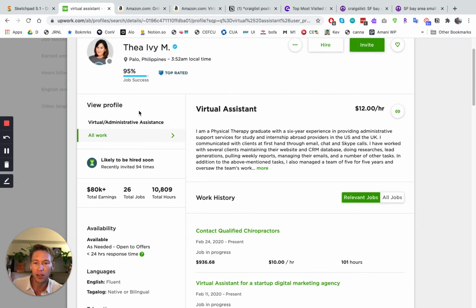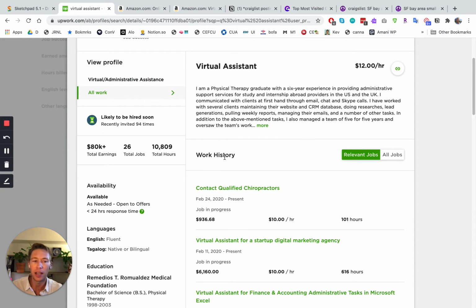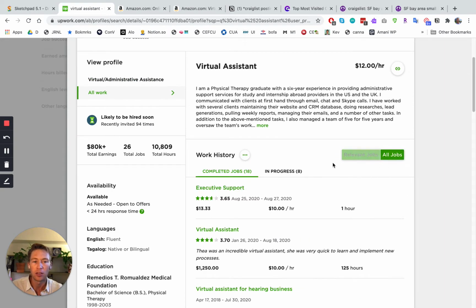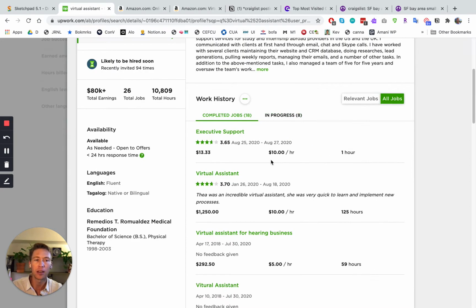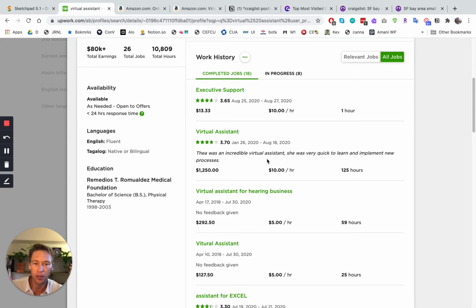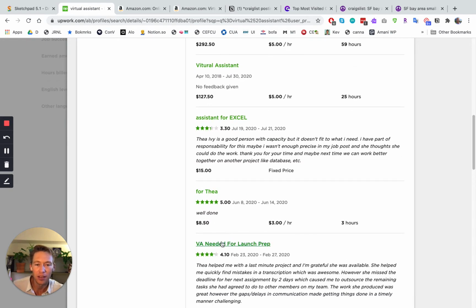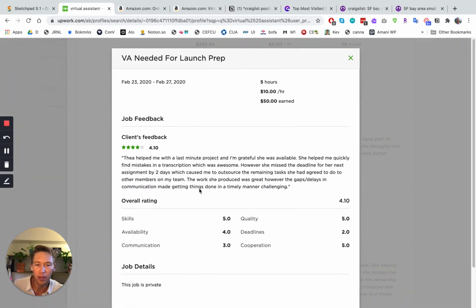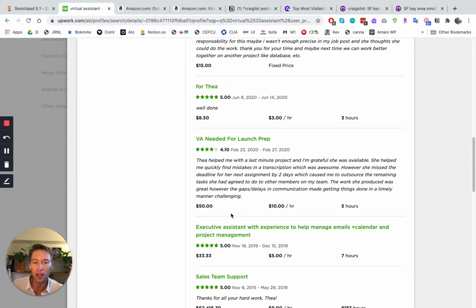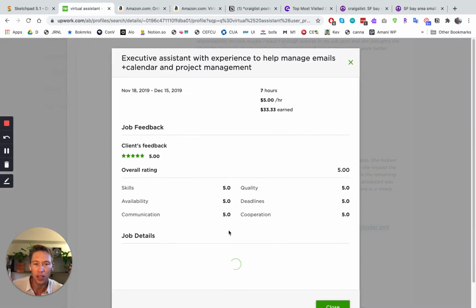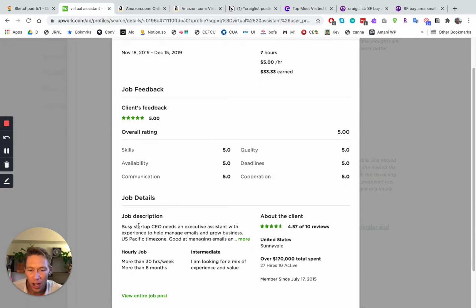And we're not interested in her profile or anything. We're interested in her work history. So if we go to all jobs here, and you might need an Upwork account to get into here, but you can sign up. It's pretty simple. I look for these titles. Assistant for Excel, assistant VA needed for launch prep. Okay, what does she do? Client feedback. We want a job description because some of these actually have a job description. Job description is what we're looking for.